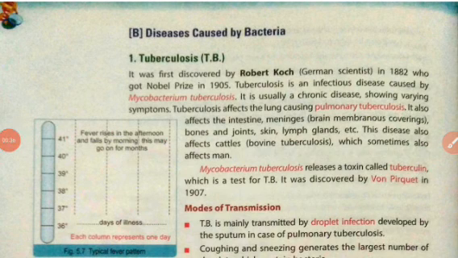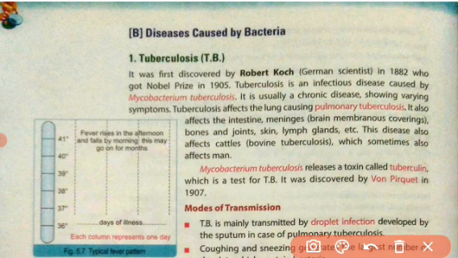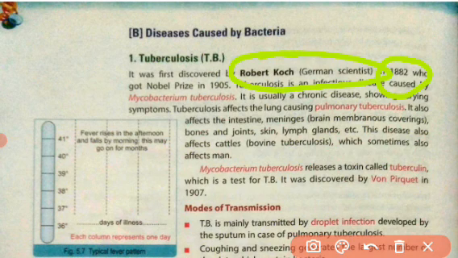So the first disease which we will talk about is tuberculosis, also called TB in short form. This disease was first discovered by the scientist Robert Koch, a German scientist, in the year 1882. For this discovery, he got the Nobel Prize in 1905. So who discovered this disease for the first time? Robert Koch, a German scientist, in 1882.